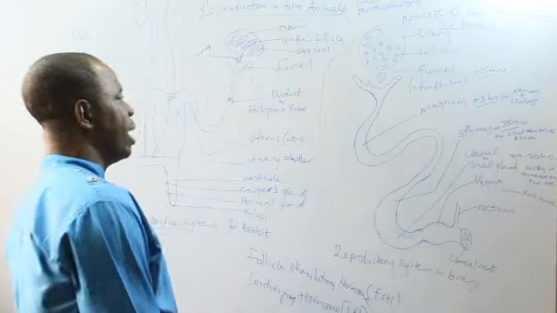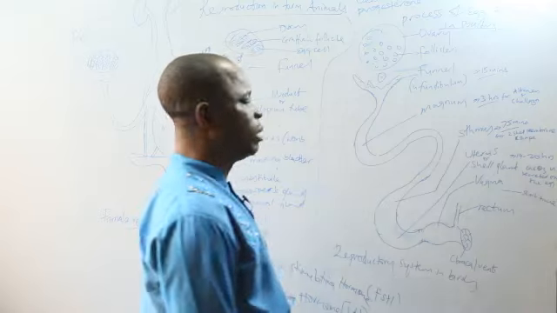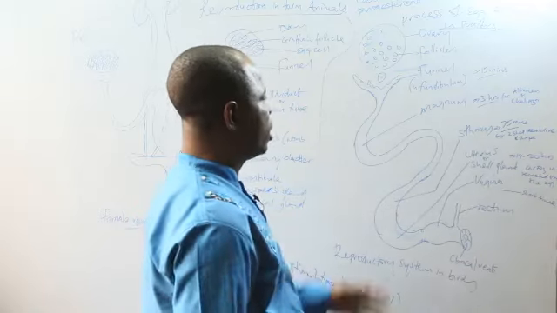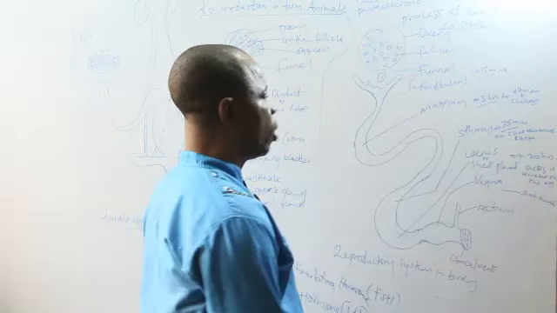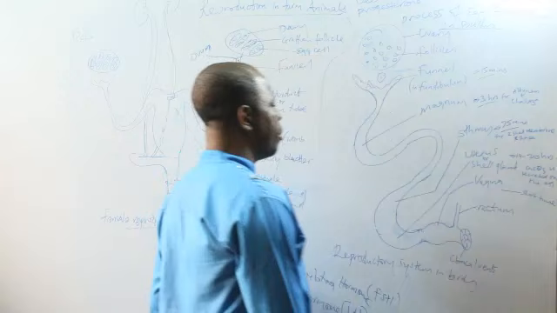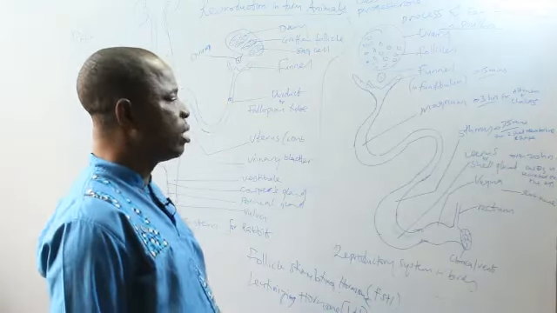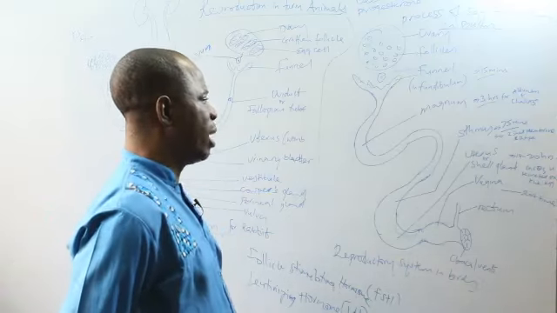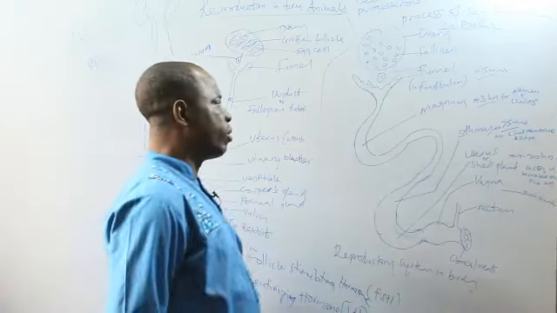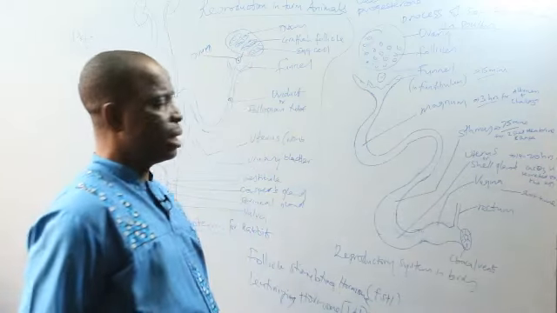Now, by the hormones operating in the body of the poultry, the egg will be released from the follicle, and it will be received into the funnel, which is also called the infundibulum. In the infundibulum, the egg cell will stay for 15 minutes, waiting for fertilization by a male sperm. If male sperm does not come, it will still continue its movement. It moves from the infundibulum to the magnum to spend 3 hours.